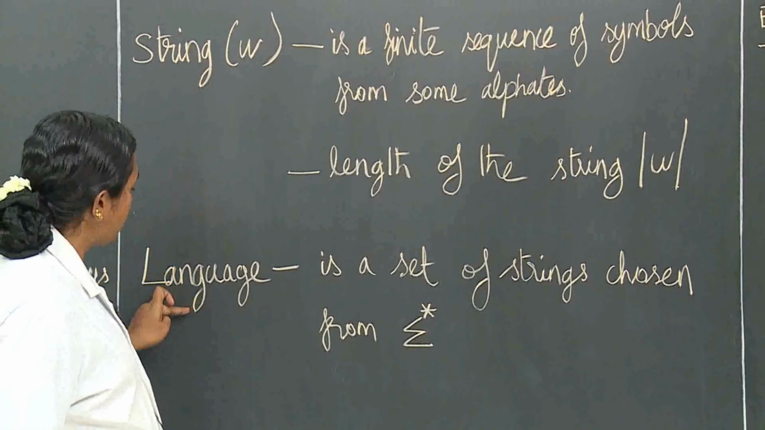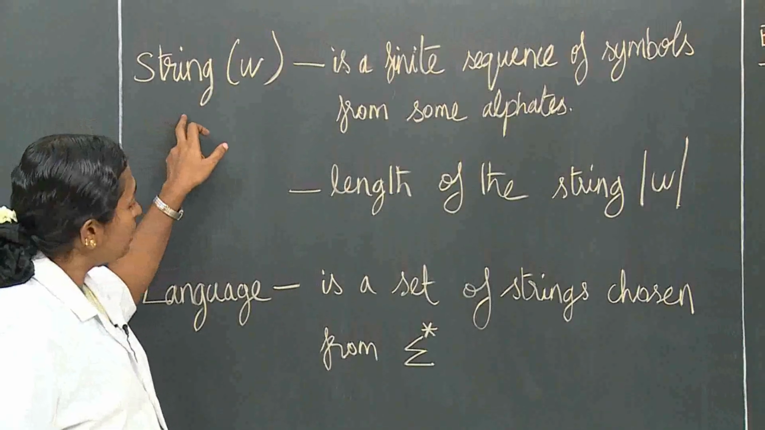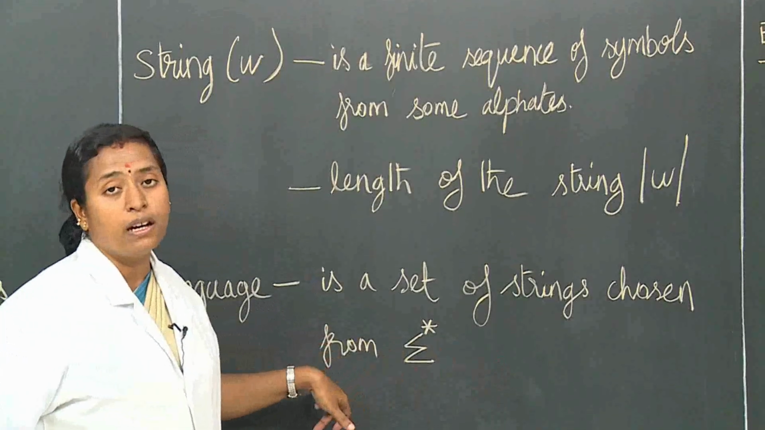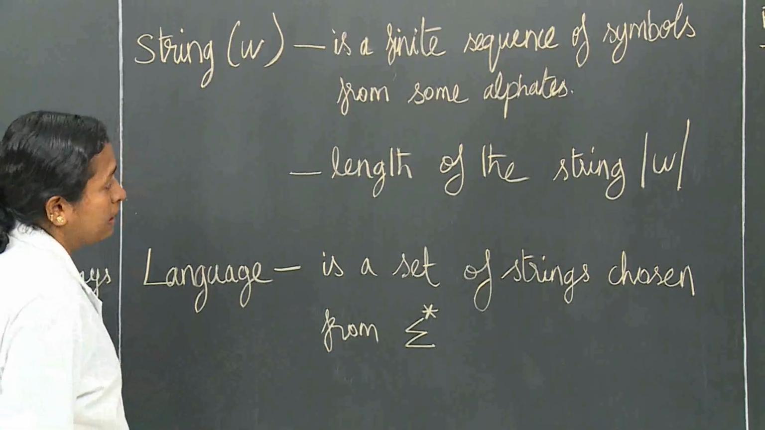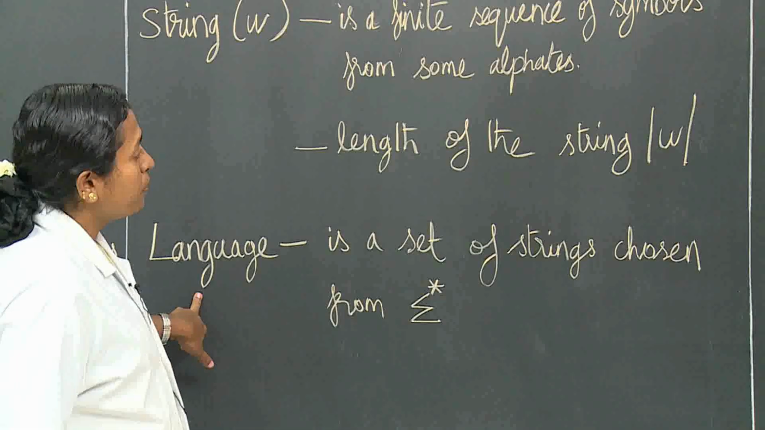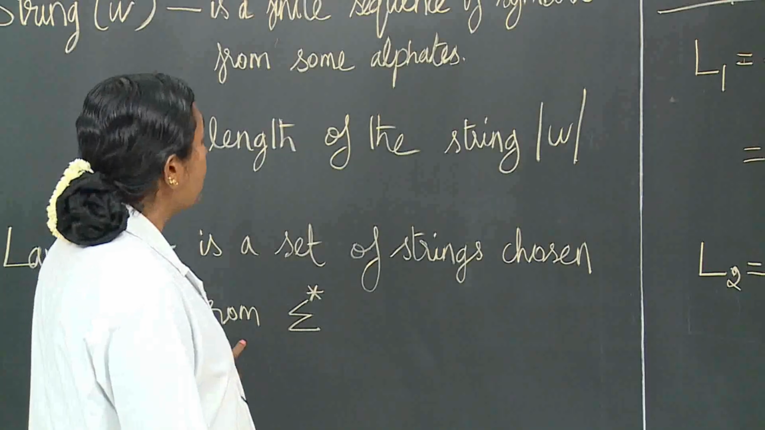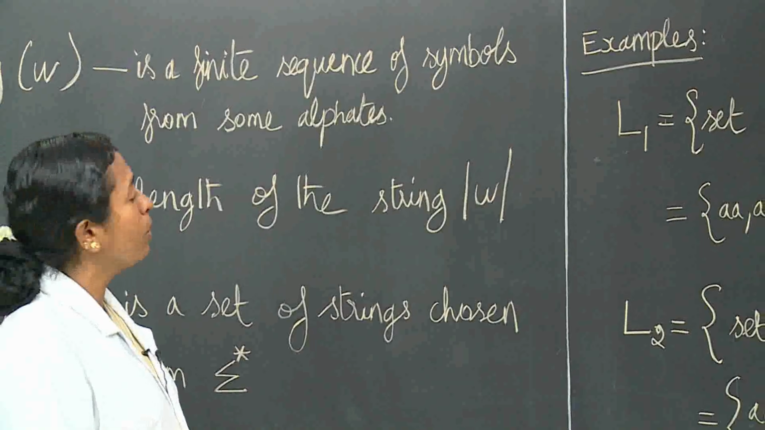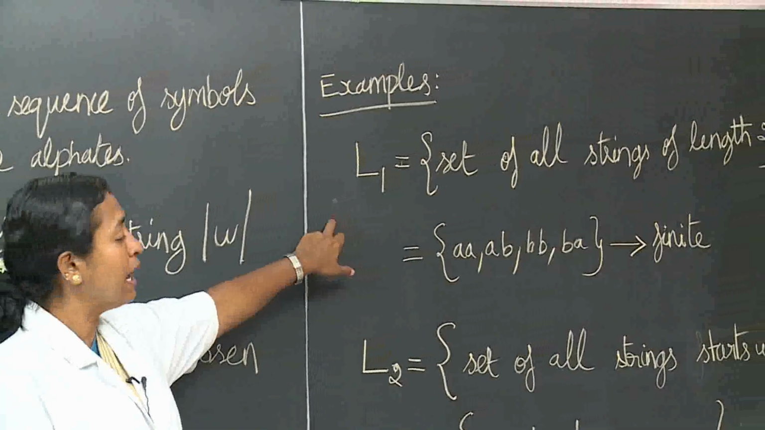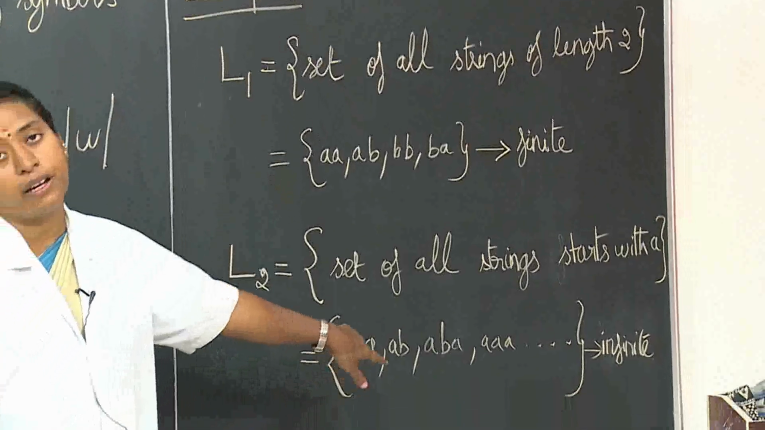Next is language. The language is nothing but a set of strings chosen from the closure of the alphabet. Now we can see some of the languages. A language may be of any type. Let us see two examples of language. One language is an example of finite, another language is an example of infinite.